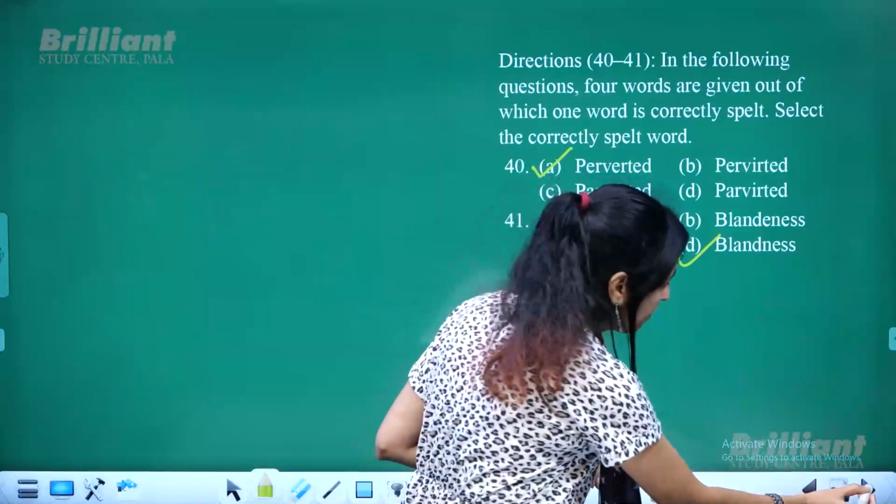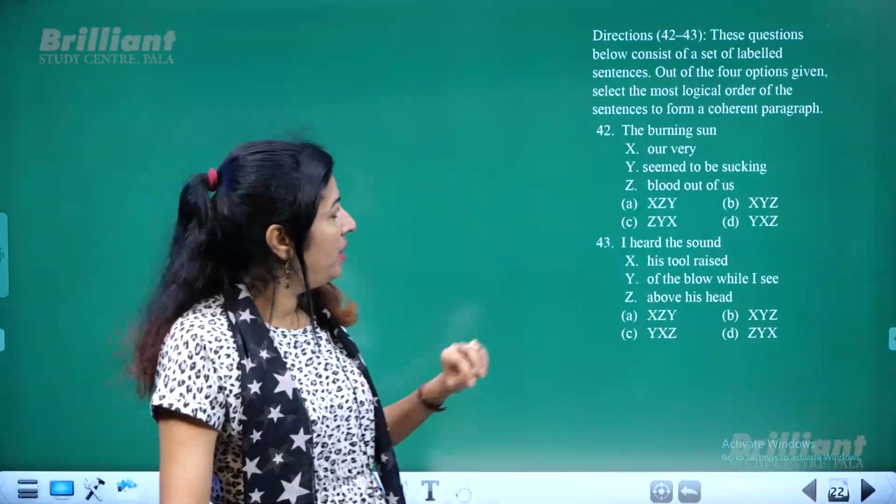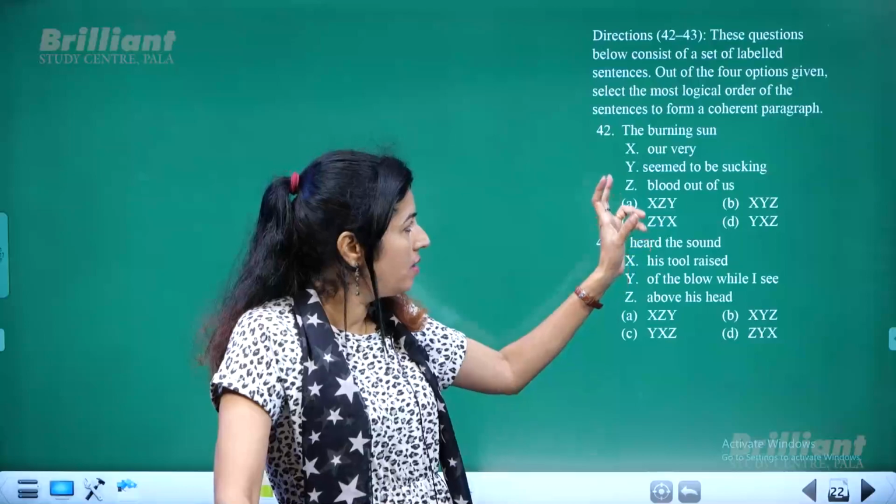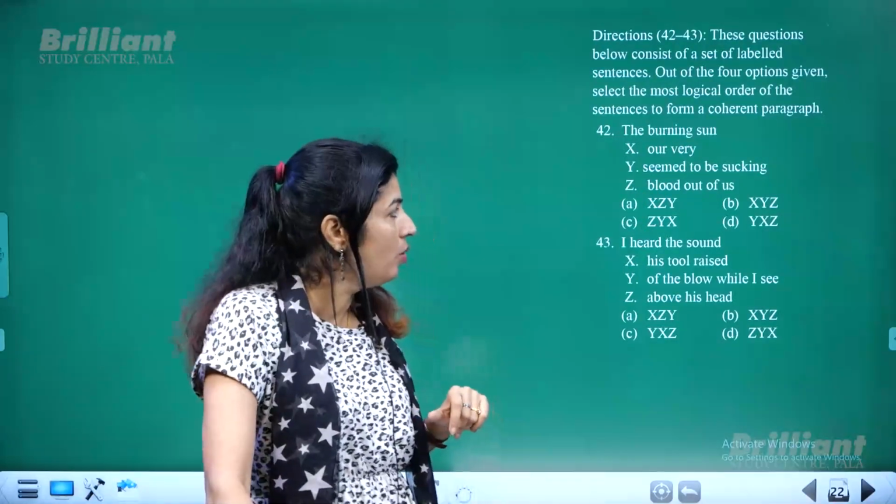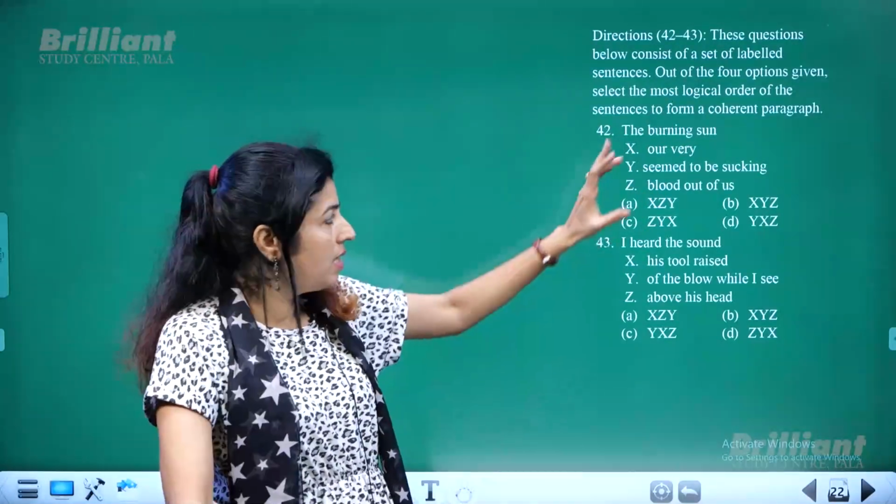Now, as usual, we have been given a part of the sentence. The first part of the sentence is given to you, and the remaining part of the sentence is given in a jumbled way.